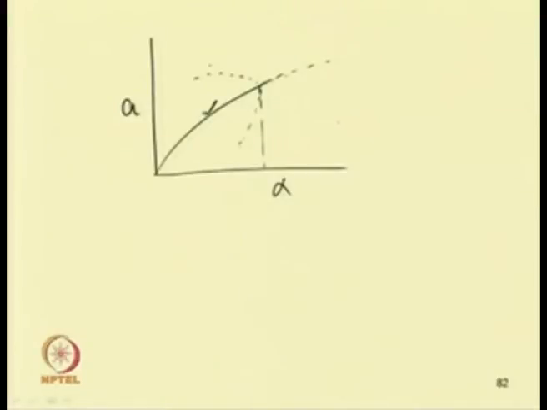So, this is subcritical symmetry breaking solution branching. Later we will see some examples where the symmetry breaking type of solutions occur.